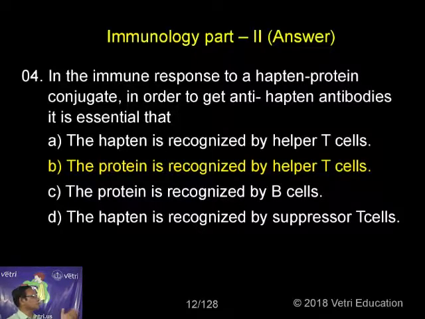If the immune response to a hapten protein conjugate is to produce anti-hapten antibodies, it is essential that the protein is recognized by the helper T cells. That is why we have to make the hapten immunogenic with the help of a linker molecule.